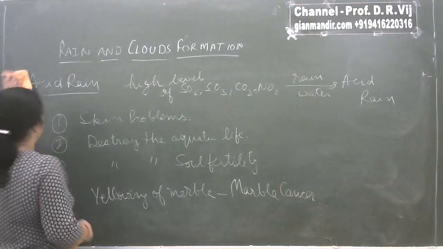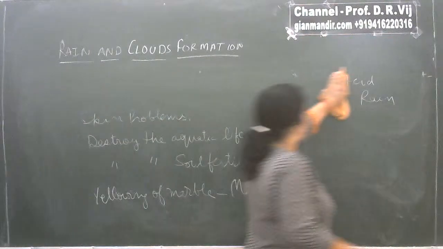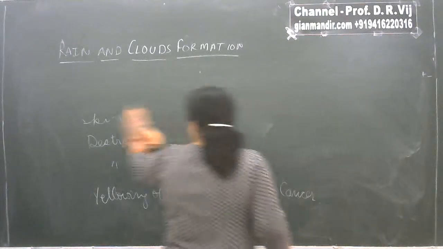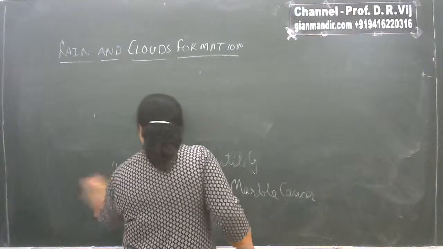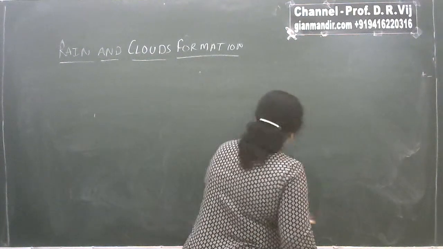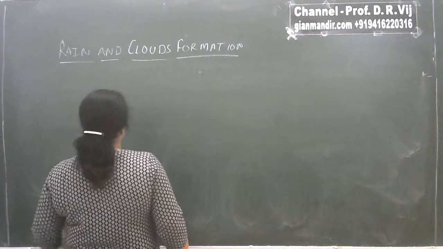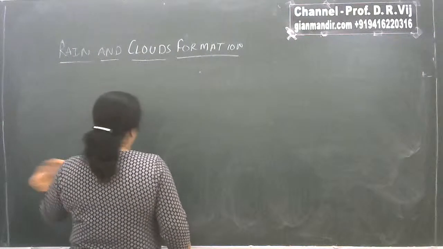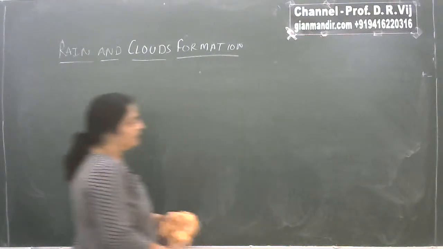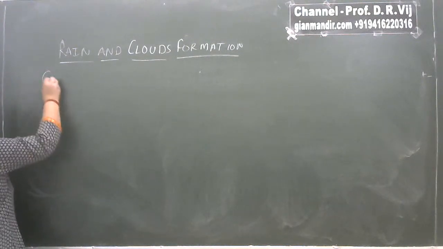And one more thing that is a consequence of increasing atmospheric pollution or air pollution is the greenhouse effect, and this greenhouse effect leads to another important harmful phenomenon, and that phenomenon is global warming. So now let's have a look at the greenhouse effect.